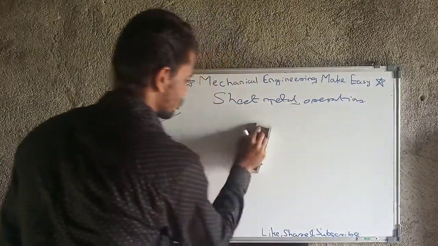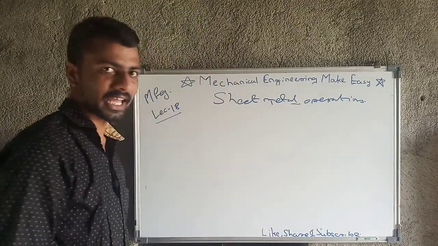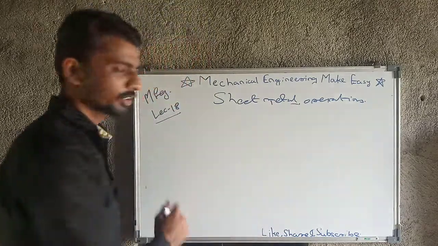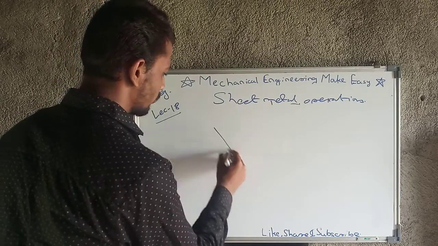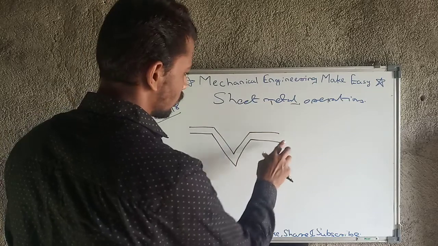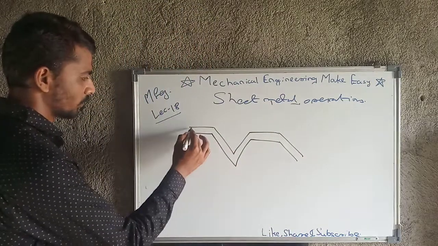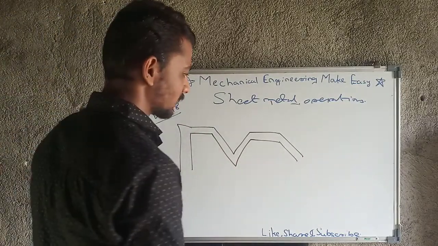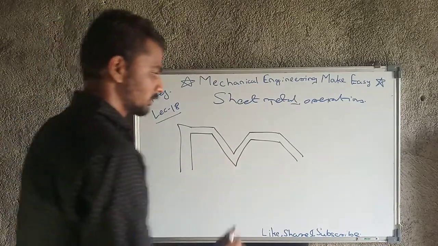Then we will go towards the next operation. What is the next operation? That is bending. Bending has two types, angle bending and curling. Bending means we have to bend the sheet metal. Angle bending means we will bend at some angle, maybe a V angle, or at the end directly at 90 degrees, with the help of punch and die. Again, every operation we are going to perform with the help of punch and die. So this is angle bending.